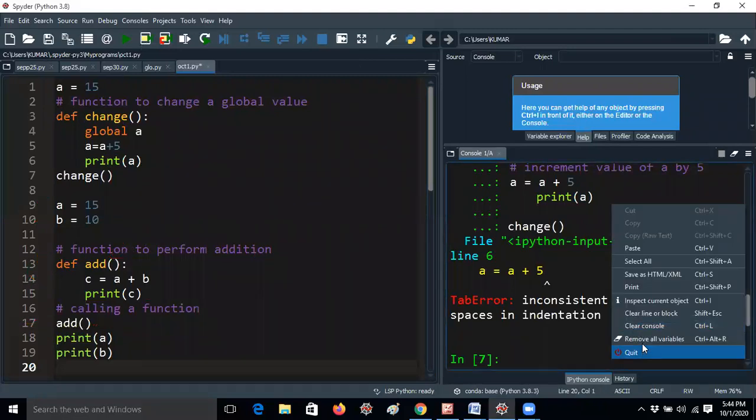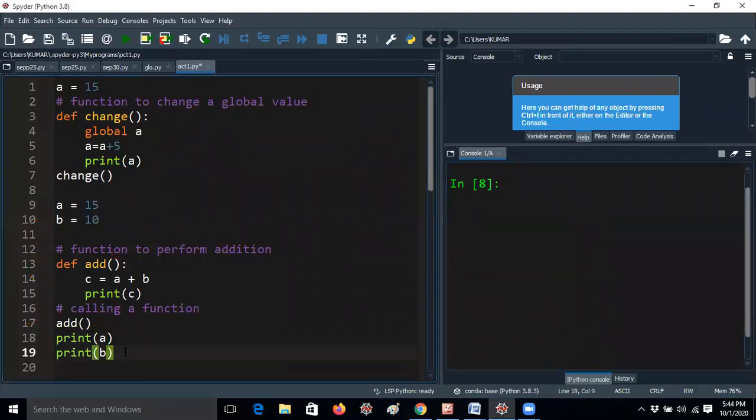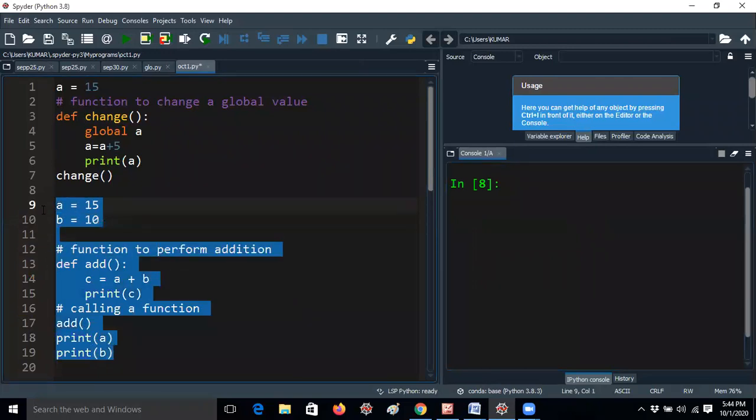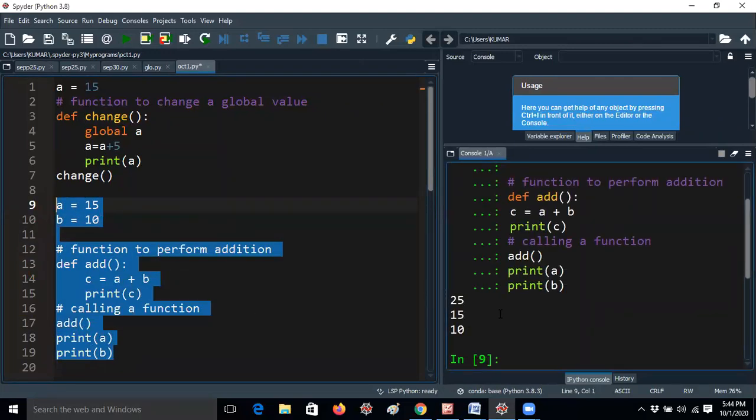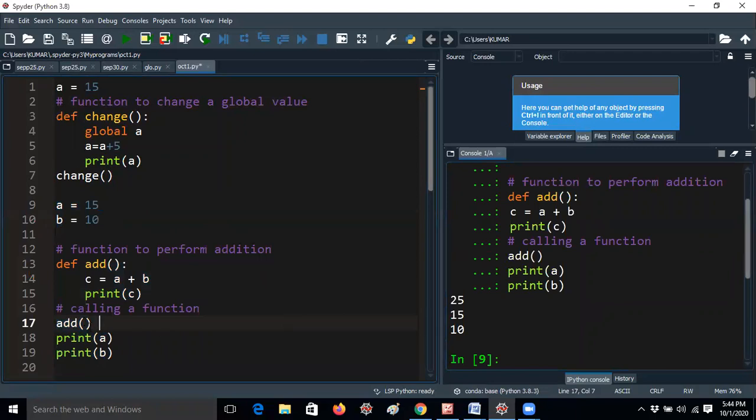I hope you understand that. You can see I am getting the a and b values here as well as here. That means we can access them here also. That's why I'm getting the c value as 25, right? So you can give the same values, that's not an issue. You can give the same lines here.